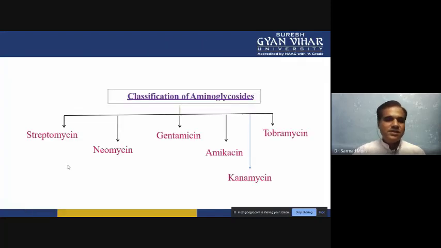If you see the classification of aminoglycosides, streptomycin is there, neomycin, gentamicin, amikacin, kanamycin, and tobramycin. These are different types of aminoglycosides, and they are aminoglycosides because they are all derivatives of each other and came from a particular type of structure.